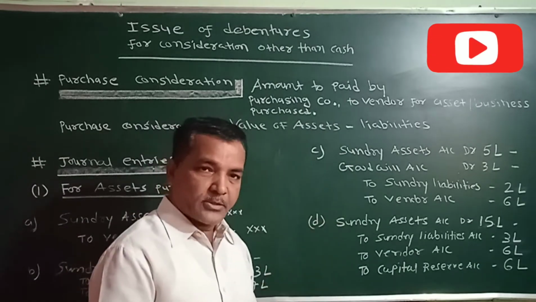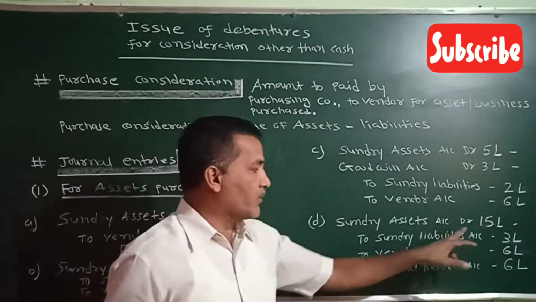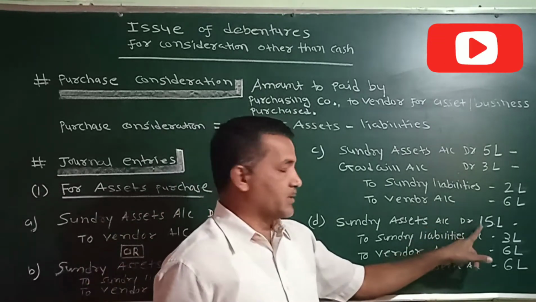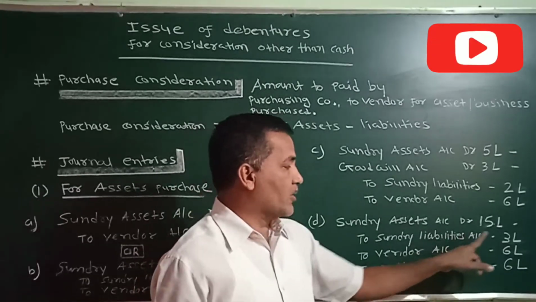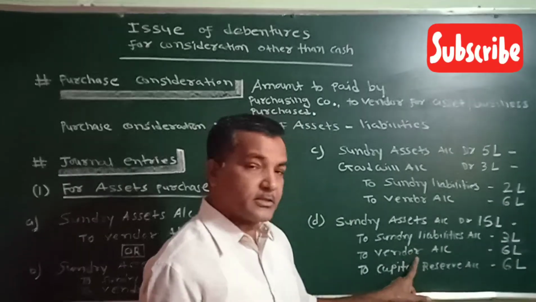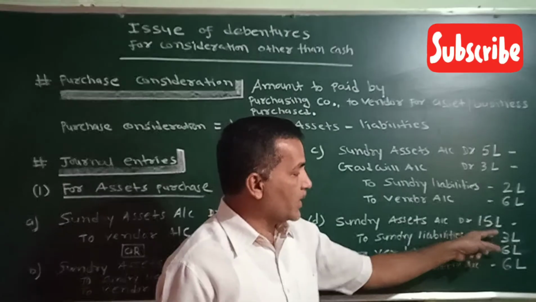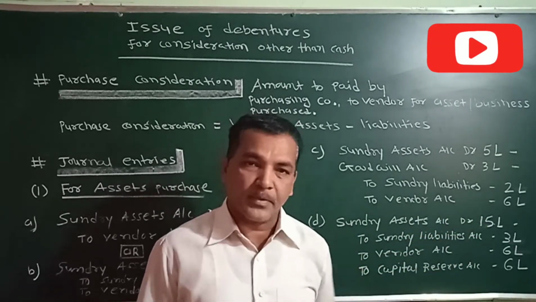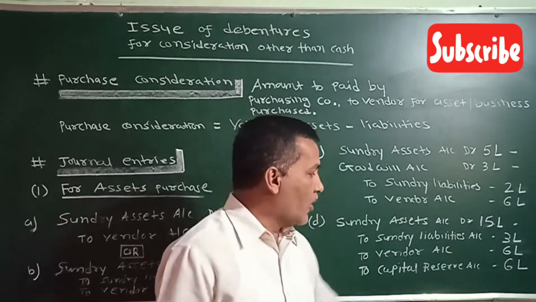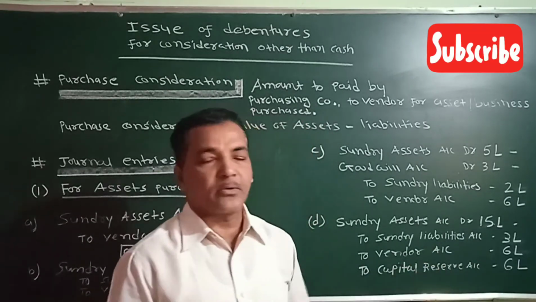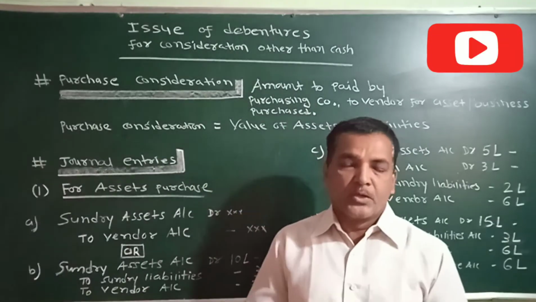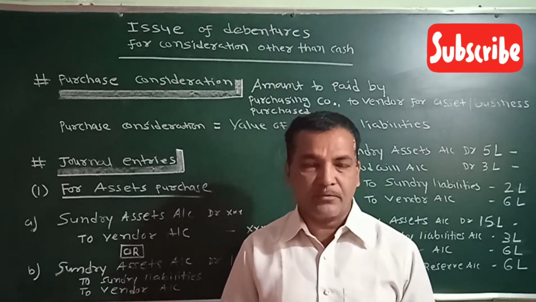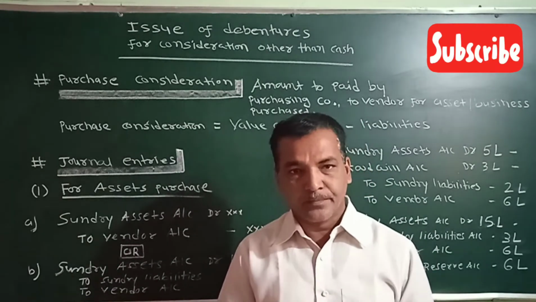Many times it is also possible that we take over more value of assets and the amount payable is less. Say 15 lakh rupees of assets are taken over, but liabilities are only 3 lakh and the purchase consideration is decided at 6 lakh. So in total we have to pay 9 lakh rupees and the assets are 15 lakh. So we are at a gain. We are getting a capital profit of 6 lakh rupees that will be transferred to capital reserve. So this is the first entry, the purchase of assets, or we can say purchase of business.